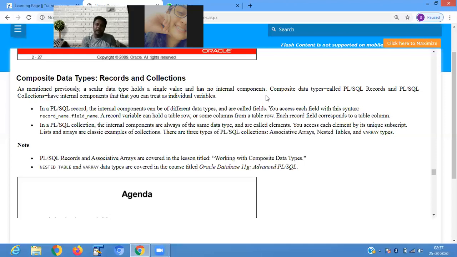In a PL/SQL collection, the internal components are always of the same data type and are called elements. It's just like your array. In an array, you store elements of the same data type. In a collection also, you go for it. You access each element by the unique subscript, and arrays are a classic example of a collection. There are three types of PL/SQL collection: associative array, nested table, and VARRAY.